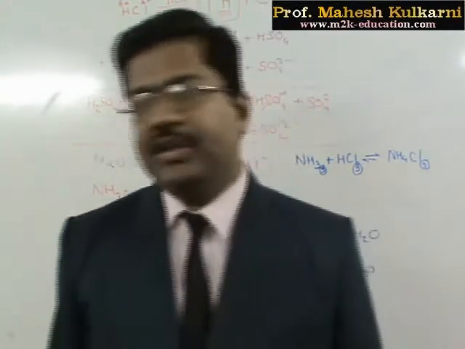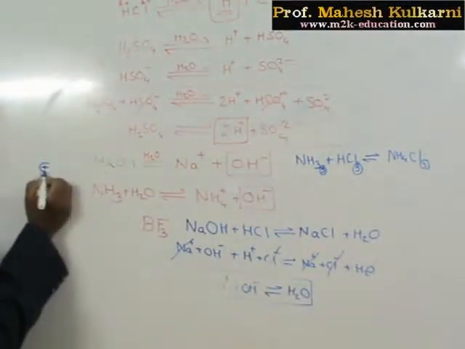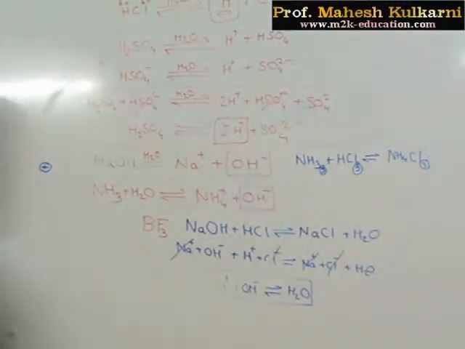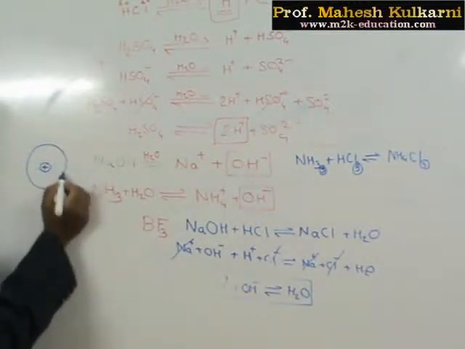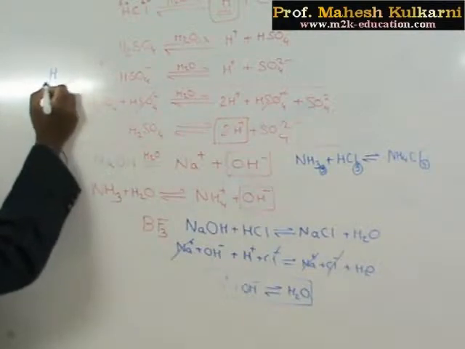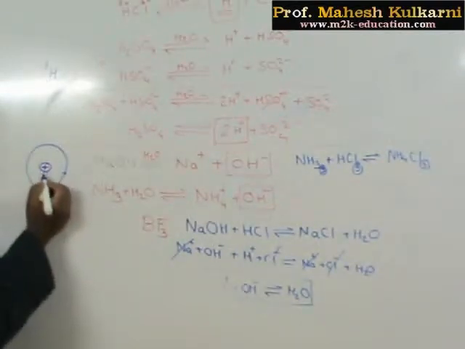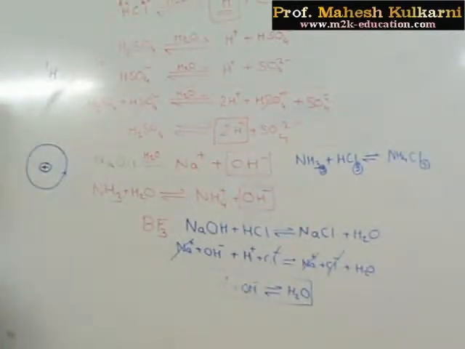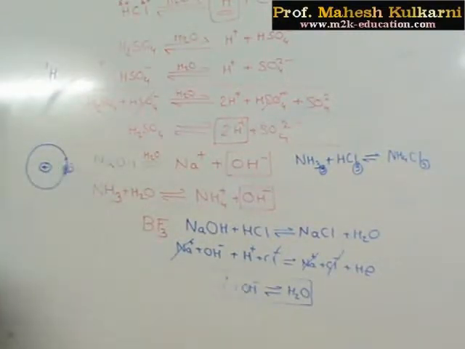You are aware of the hydrogen atom. What is the structure of a hydrogen atom? There is a positively charged nucleus at the center and one electron revolving around it. Why? Because the hydrogen atom has atomic number 1 and mass number 1. There is no neutron. So there is only one positively charged nucleus at the center, having only one proton, and one negatively charged electron revolving around it in an orbit.